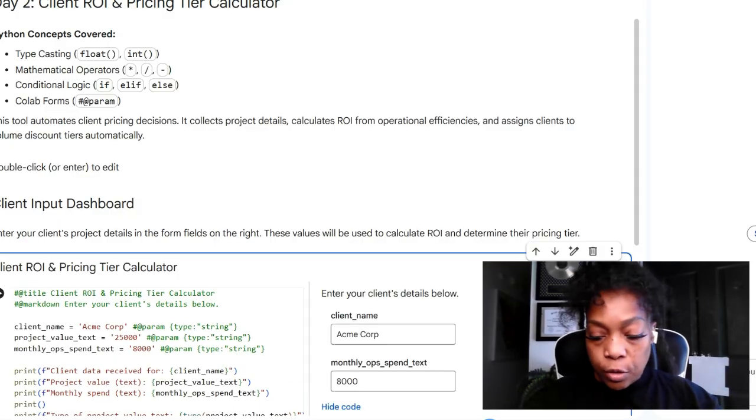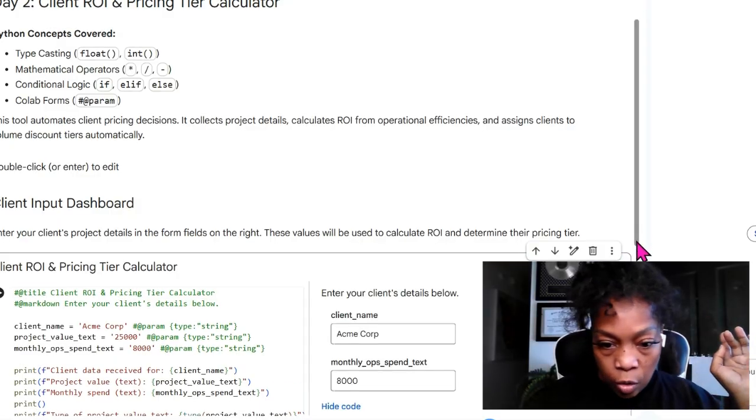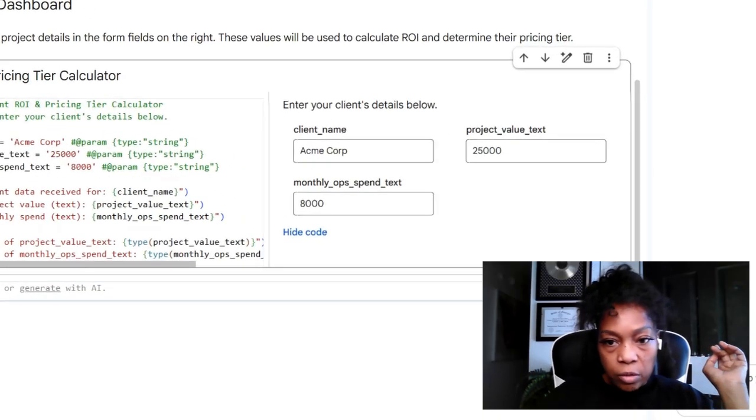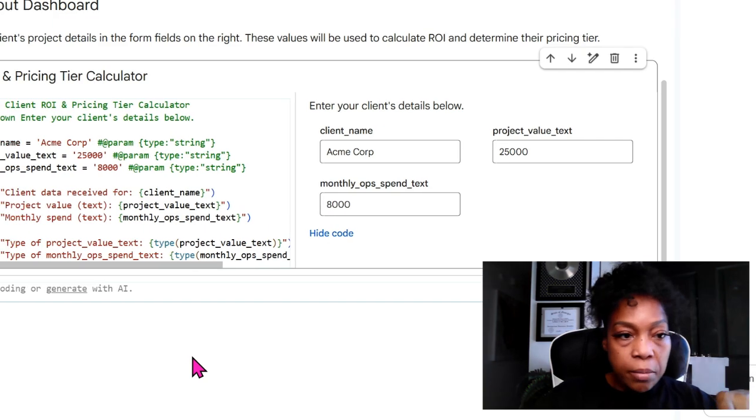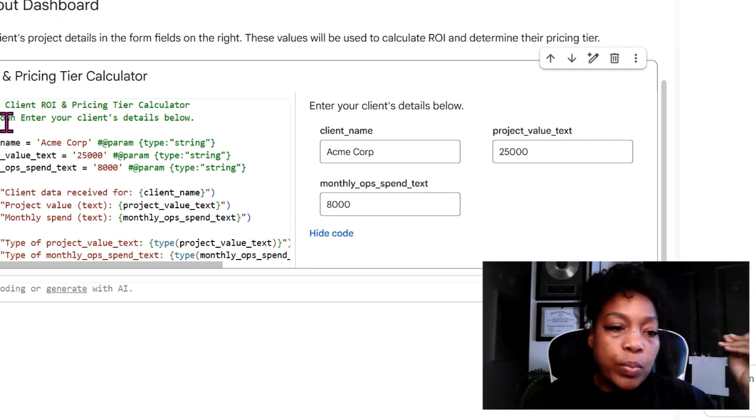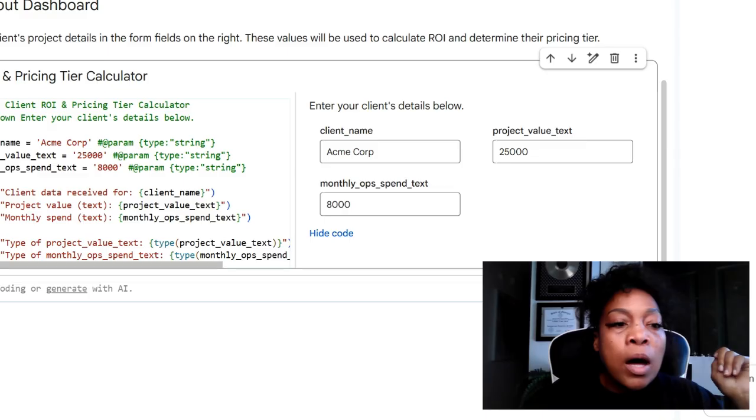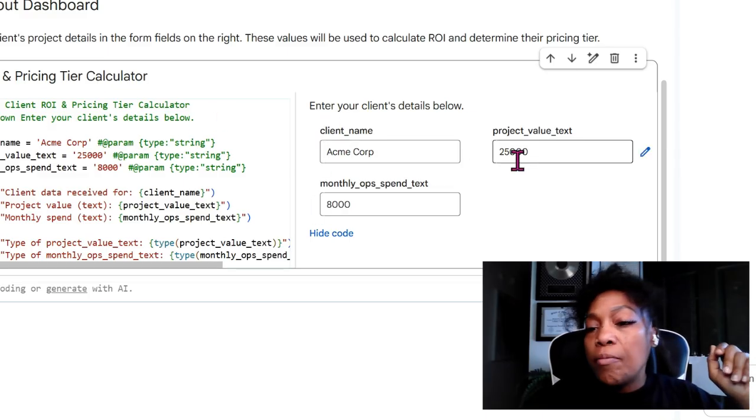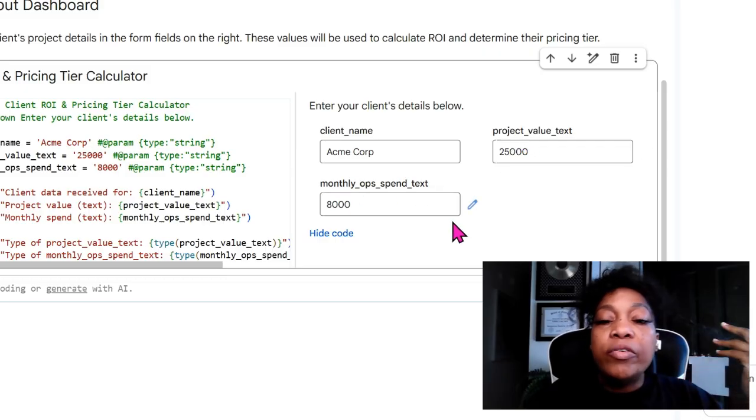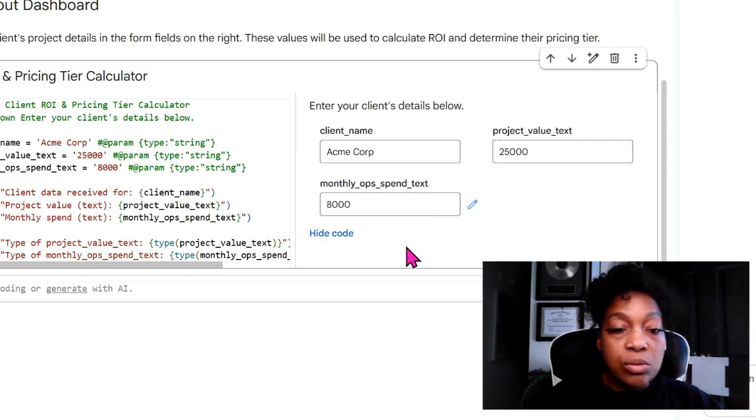Remember, we're going to shift enter with the code. Before I shift enter on the code, I want you to see here, and I'll make this a little bit bigger, I'm using a pretend company, everybody uses Acme. As you'll see, the title came up because we put it up there, the ROI price calculator, and the markdown information is in there. So what my client will enter is the client's name, the project value, and the monthly operational spend into this text, right?